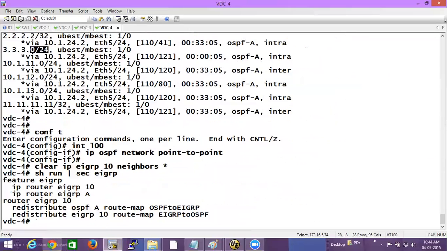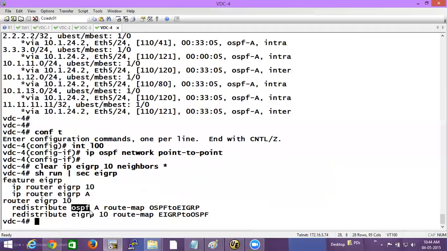No. By default in IOS, when you did redistribution, connected routes also got redistributed by default, if you remember, right? It doesn't happen for Nexus. In Nexus, connected routes do not go by default. So for VDC4, those routes are not OSPF routes, because what we have redistributed in EIGRP is OSPF and not connected routes.